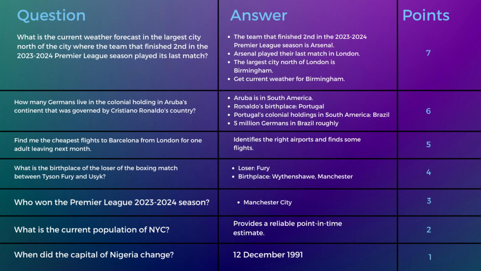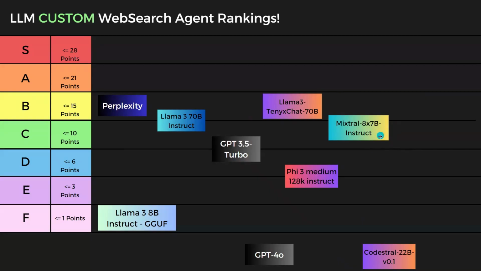And if we move to the calibration, you can see where the Mixtral 8x7 instruct model lands. And it outperforms the GPT-3.5 Turbo for sure. Definitely the quality assessment agent is a lot more sophisticated with the Mixtral 8x7 instruct model, but it doesn't do quite as well for me as the Llama models. So it's not quite up there with Perplexity yet, although it was able to get to an answer for that Germans in Aruba, well, not Germans in Aruba, but that question about Germans living in the colonial holdings.